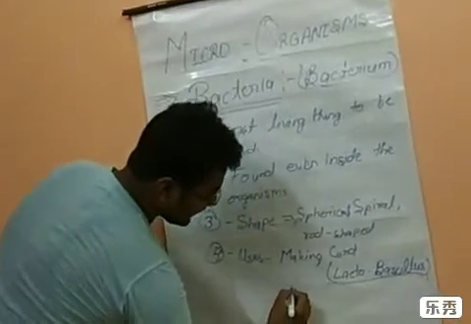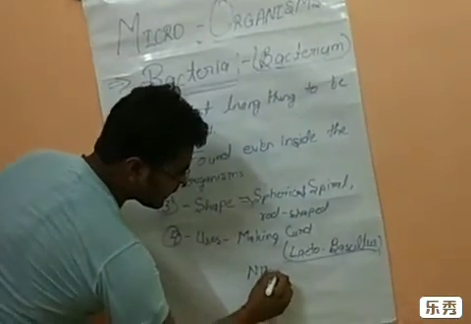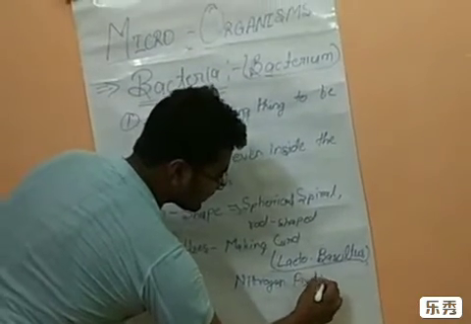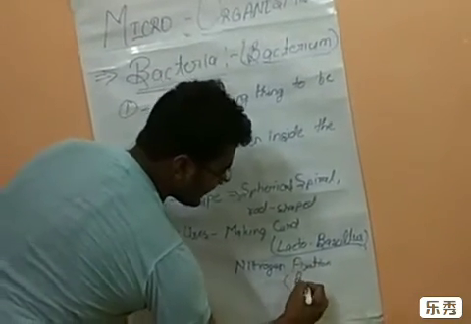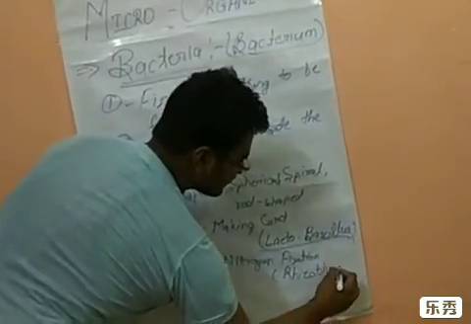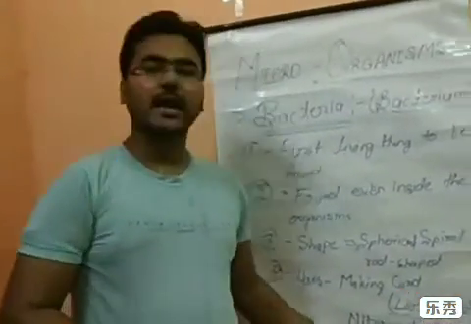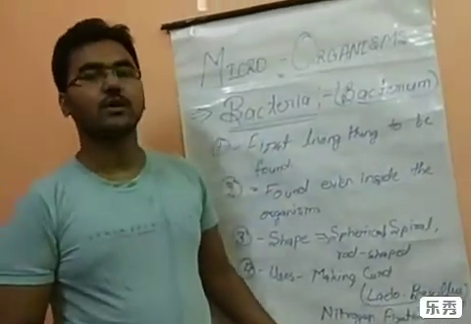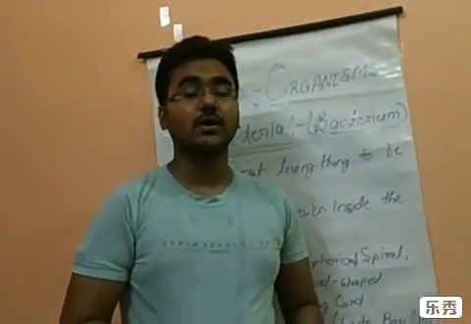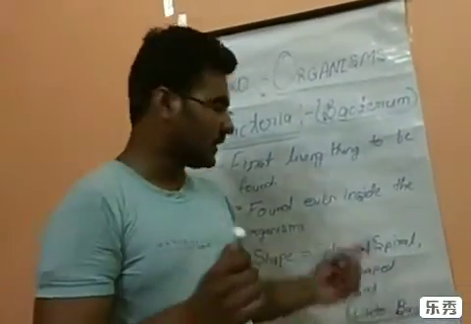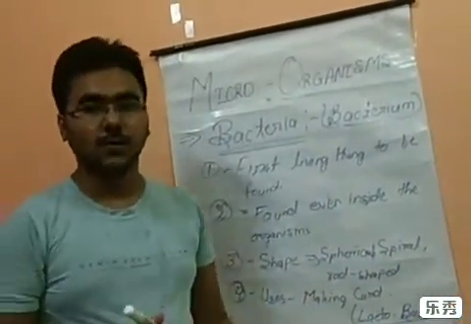Second use, nitrogen fixation. The bacteria responsible for it is rhizobium. The second use of bacteria is nitrogen fixation, and it is the bacteria named rhizobium that is responsible for the fixing of nitrogen. Which nitrogen? The nitrogen that we get from the atmosphere to the soil. For that, rhizobium bacteria is responsible.